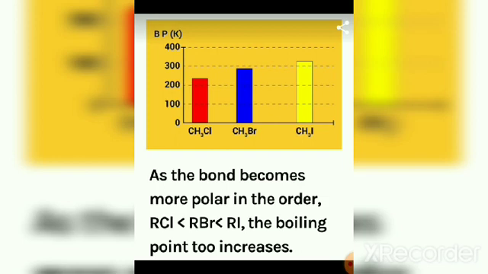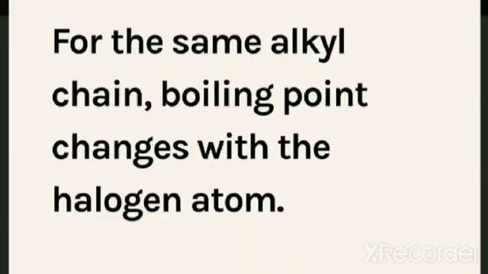So here the C-I bond is more polar compared to the C-Cl and the C-Br bond. So methyl iodide will be associated with a higher boiling point because the C-I bond is more polar. For the same alkyl chain, boiling point changes with halogen atom. That means if the alkyl group present is the same, but if different halogen atoms are present, then the boiling point changes with the halogen atom.